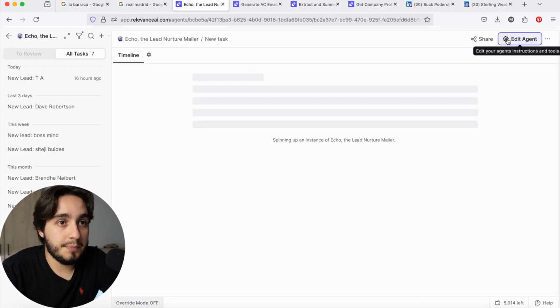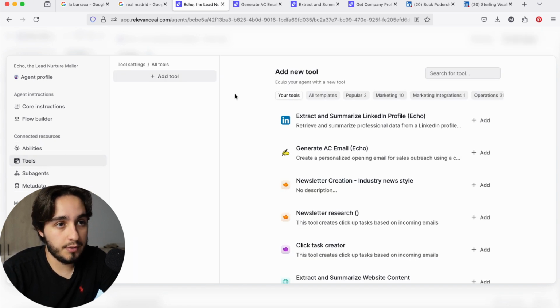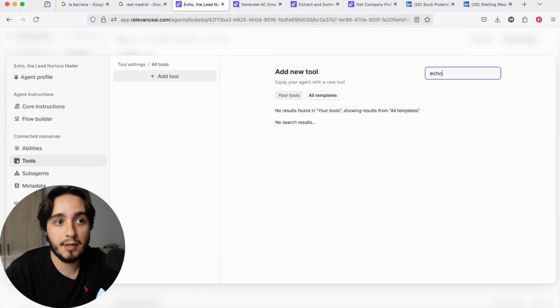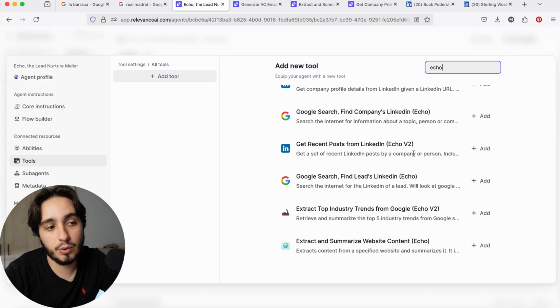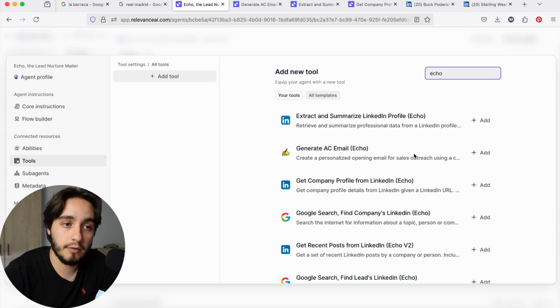So now our next step is to actually include all of these tools in our agent and adapt the prompt. If you've been following along, you will notice that all of our tools have the same name in our tool. So when we look for our tools and type in Echo, we will see all of the tools that include the word Echo, which is the name of our agent. And this will make it much simpler for us to include the right tools over here.